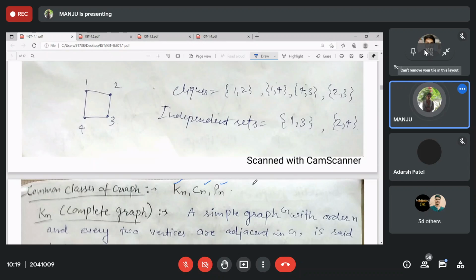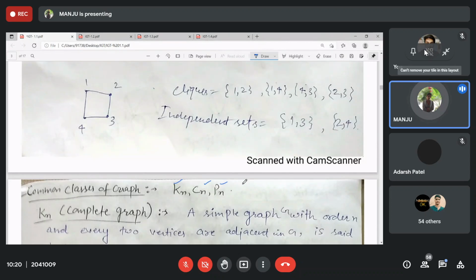Pn is a path where every two consecutive vertices are adjacent and there is no adjacency between the last and first vertex. Okay, this is not the closed one, no repetition. But in Cn, there is a repetition of first and last. That means the last vertex will also be adjacent to the first one. That is, a closed path will be Cn.